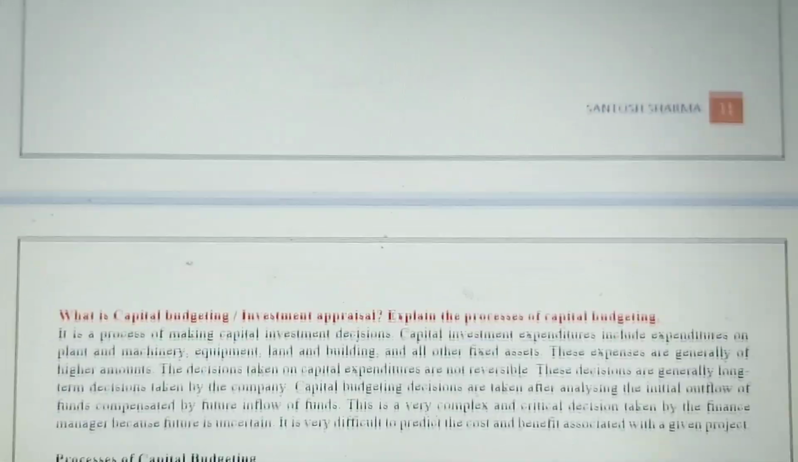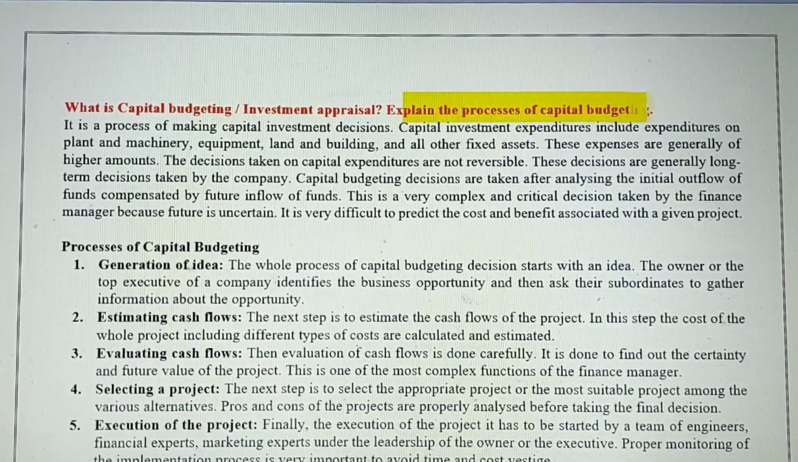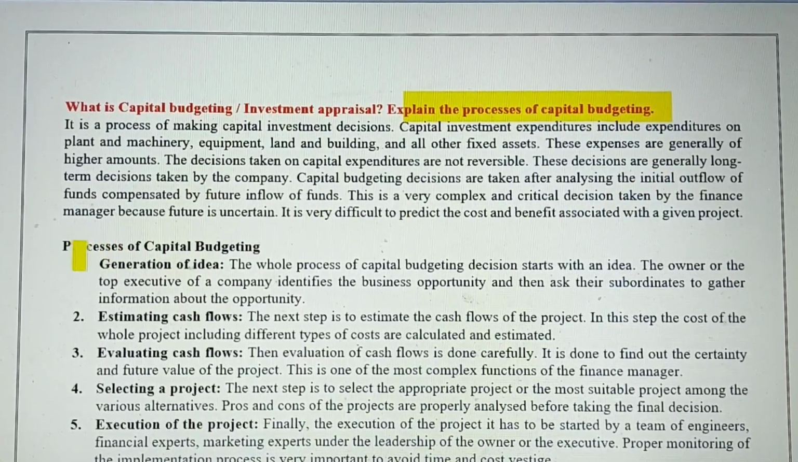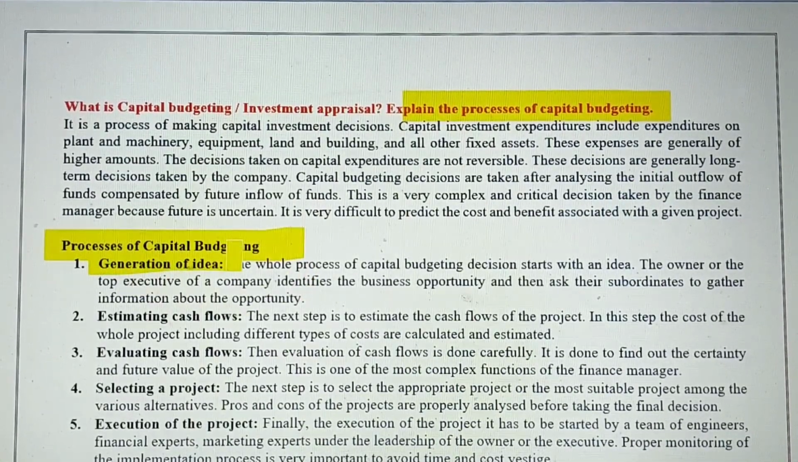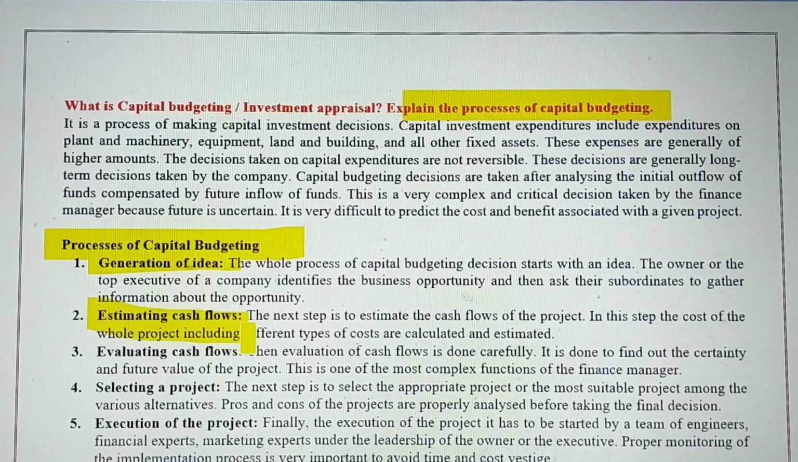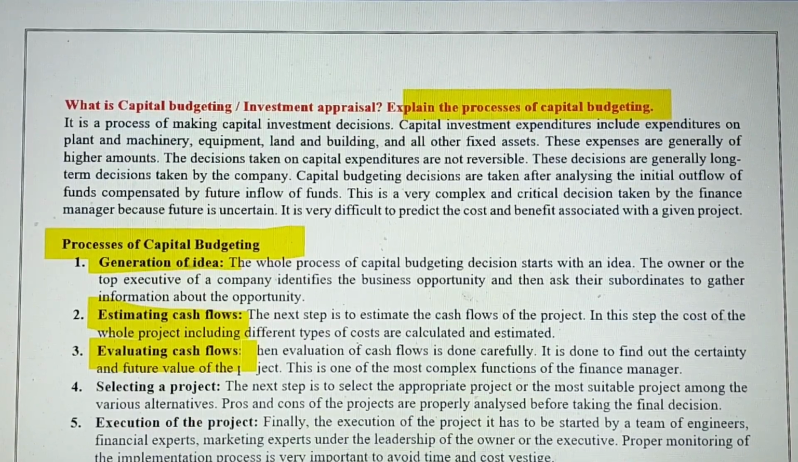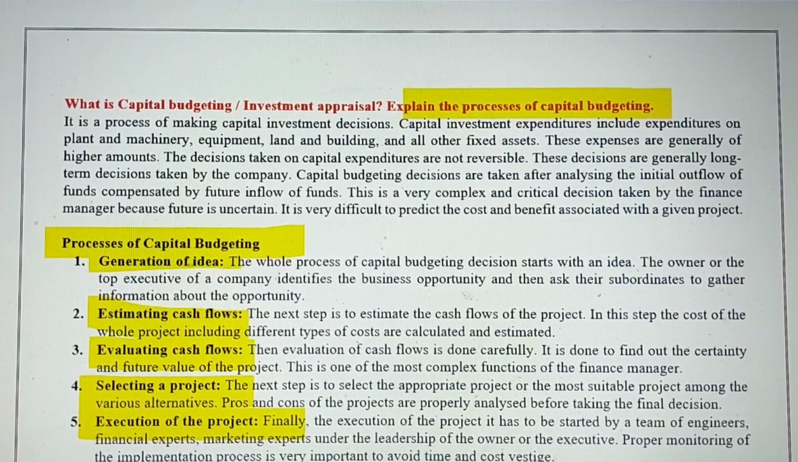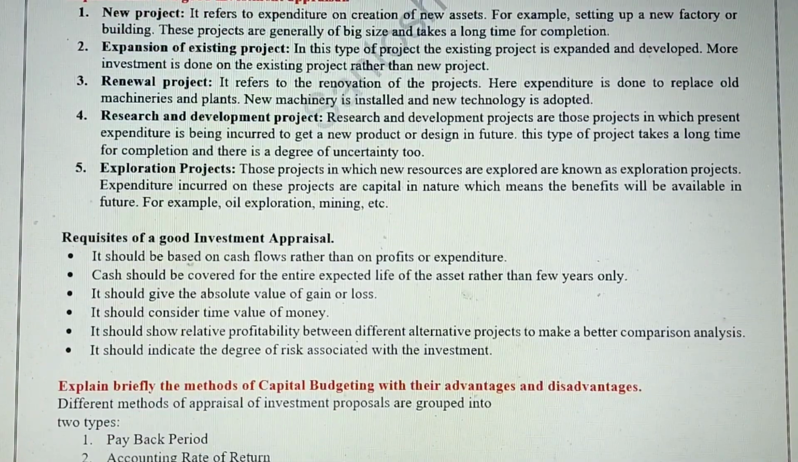The next question is on capital budgeting, or in other words investment appraisal, and what are the different processes of capital budgeting. Before doing any investment proposal, we should have a clear-cut idea of it. We should estimate the cash flow of that investment, then evaluate the cash flow, then select the project, and then execute the project. So these are the simple steps of capital budgeting.